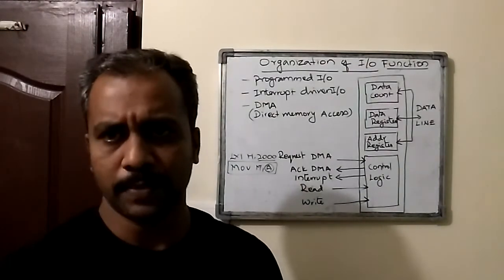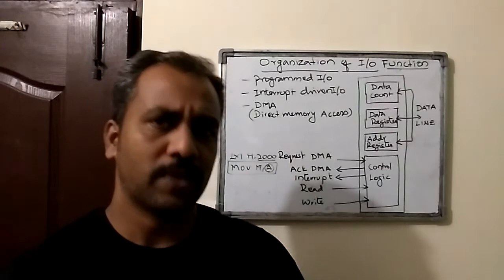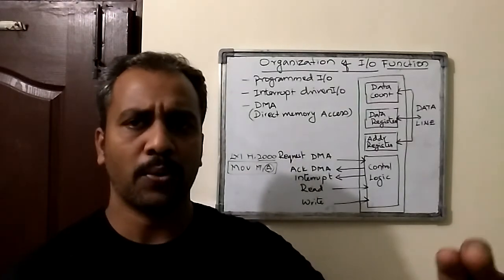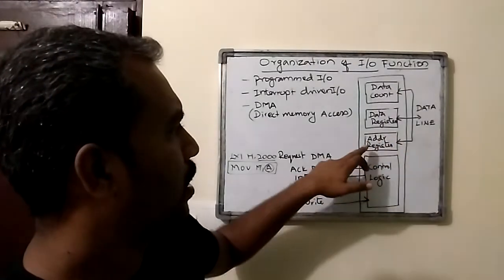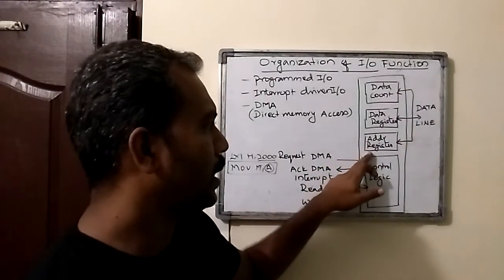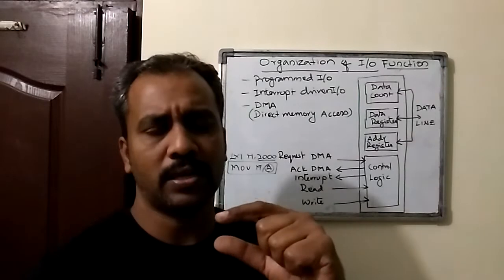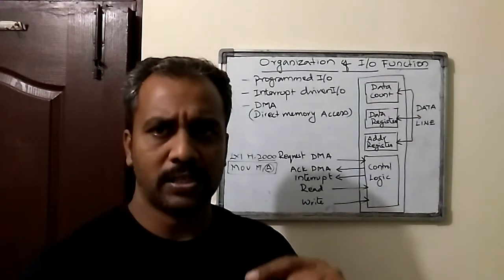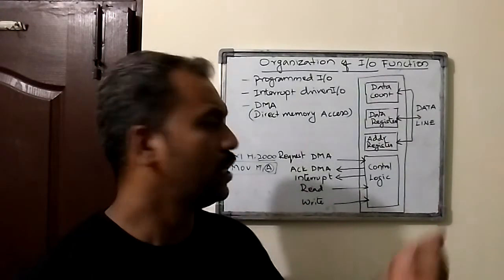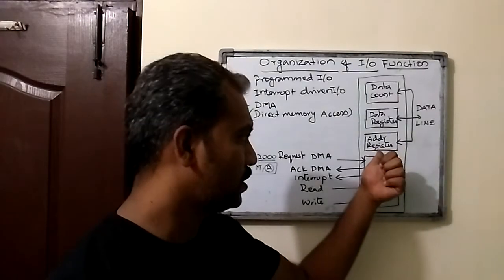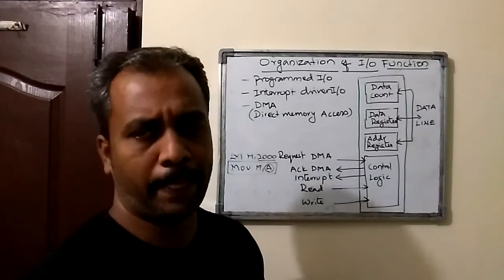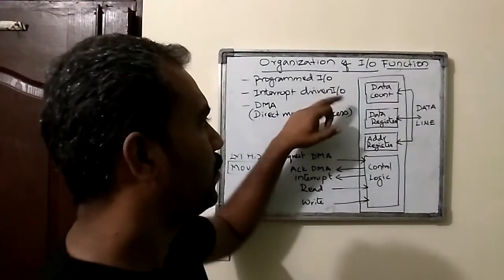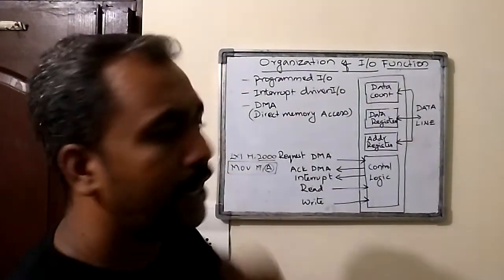It is called an address. Or more specifically, we can go by which particular address we want to read or write. This will be informed by the address register. So the appropriate address in which we want to either read or write will be informed by the address register. And how many bytes or blocks of data have to be read or written will be informed in the data count.